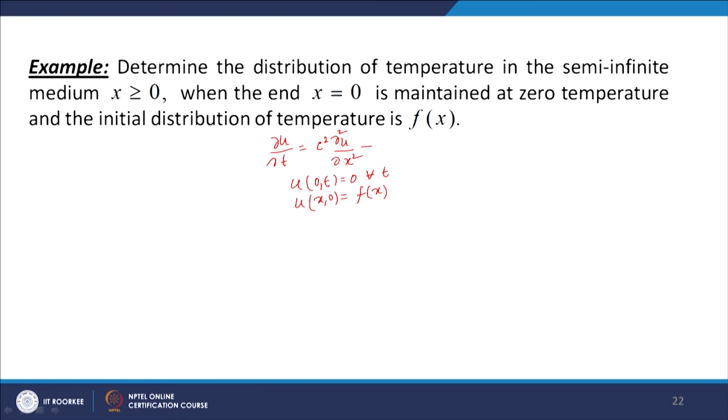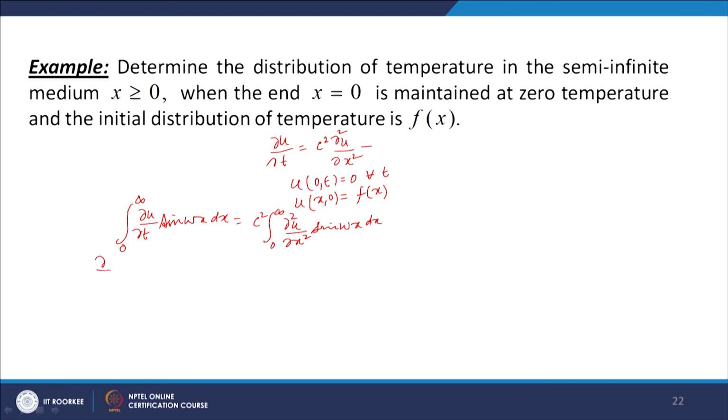Taking the Fourier sine transform means you multiply both sides with sin ωx and then integrate with respect to x. So, ∂u/∂t times sin ωx dx, and we integrate over 0 to infinity. The right side will be c² times the integral over 0 to infinity of ∂²u/∂x² sin ωx dx. Now, x and t are independent variables, and here the integration is with respect to x.